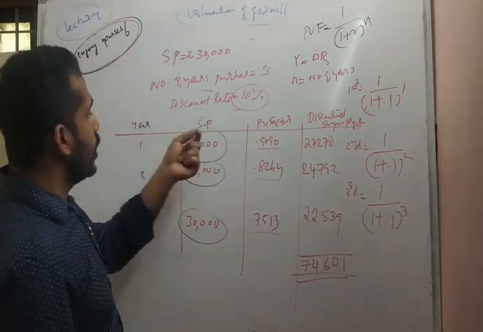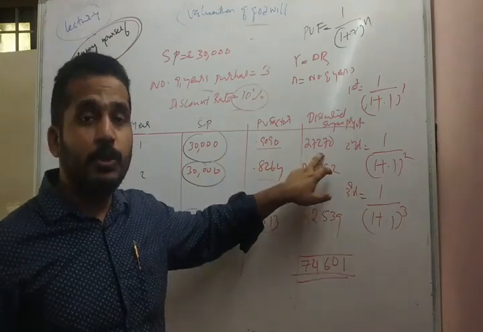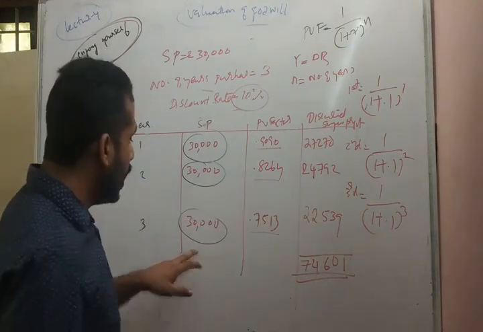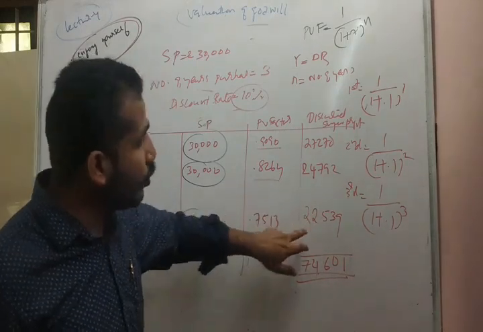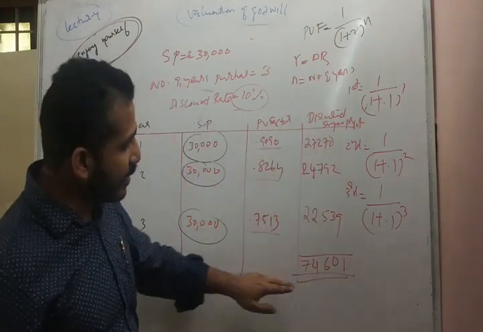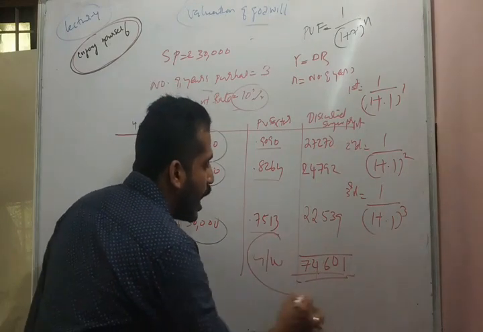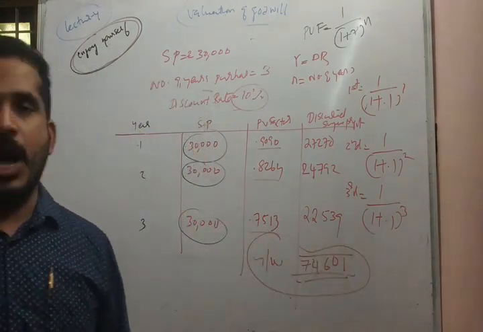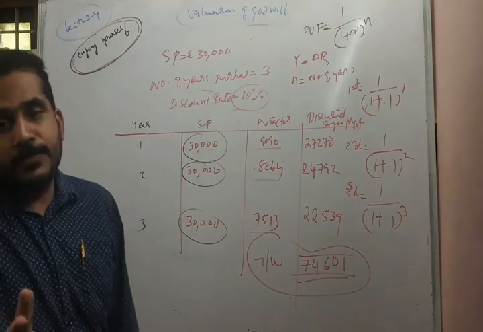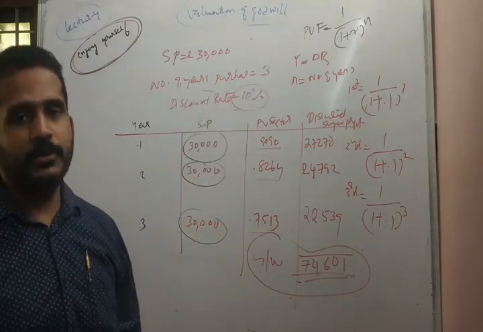Discounted super profit means super profit into the present value factor. 30,000 into 0.9090, you will get 27,270. 30,000 into 0.8264, you will get 24,792. 30,000 into 0.7513, you will get 22,539. The total of all this will be 74,601, which is called the goodwill under the annuity method. This is how we calculate the goodwill under the annuity method. As per the super profit method, the simple calculation was 30,000 into 3, 90,000.